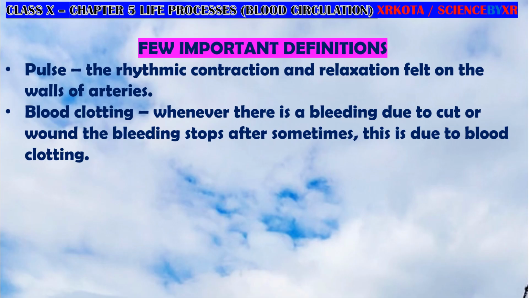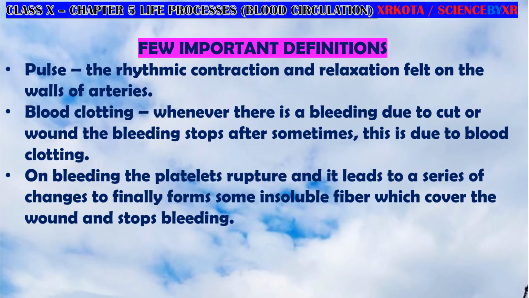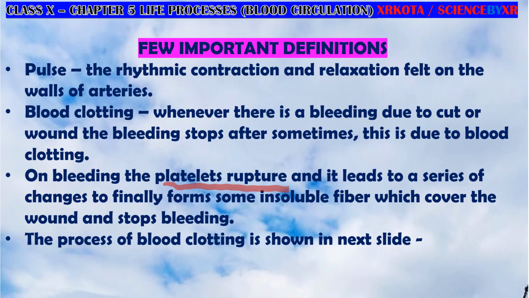Okay, blood clotting. Now, in the event of bleeding, there is an automatic system of our body to prevent the bleeding, and that is called blood clotting. How is it done? See, whenever there is bleeding, the platelets rupture. Platelets are a special kind of cells which are found in the blood. These platelets rupture and they release a substance, prothrombinase, which converts the prothrombin into thrombin, and thrombin will change the fibrinogen into fibrin. So this process is called blood clotting.